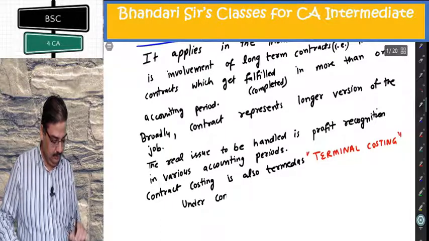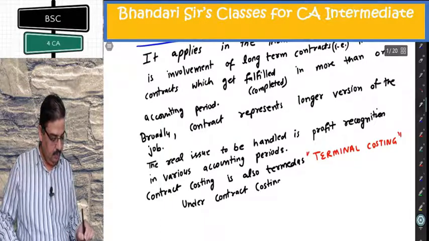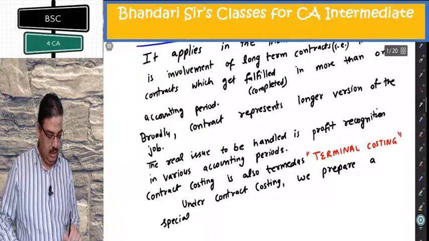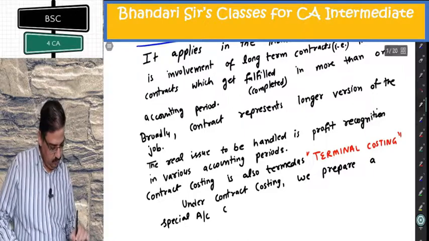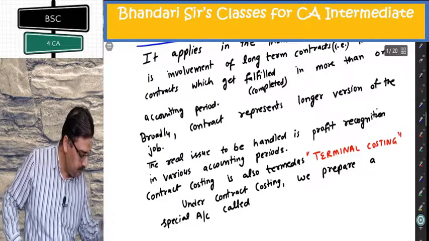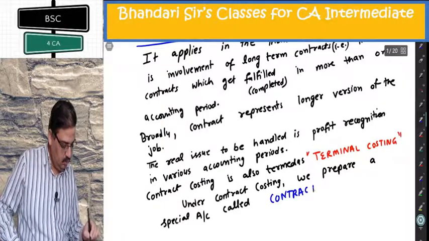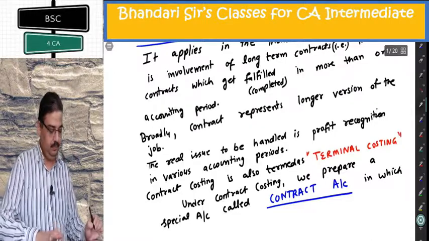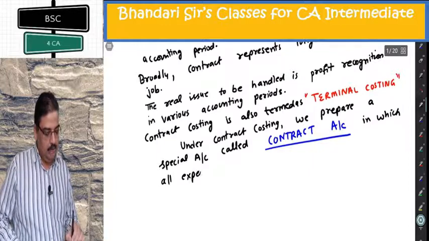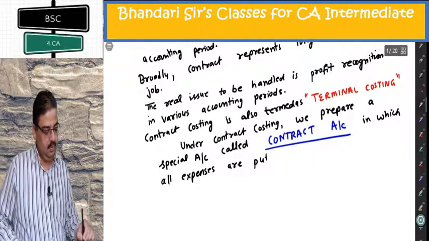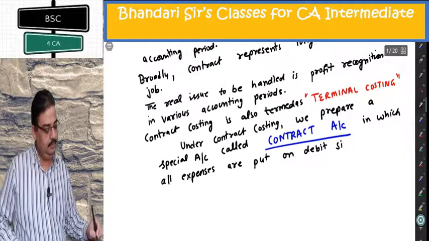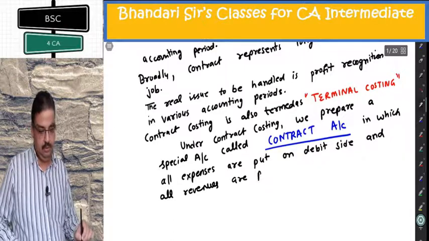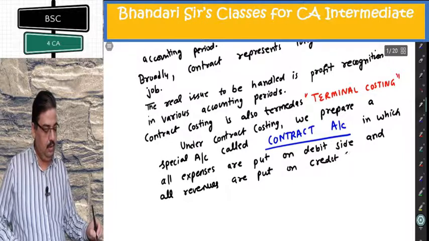Under contract costing, we prepare a special account called contract account, in which all expenses are put on debit side and all revenues are put on credit side.